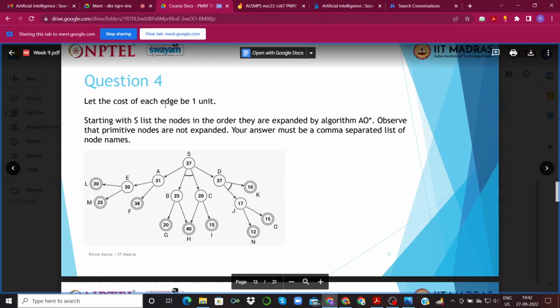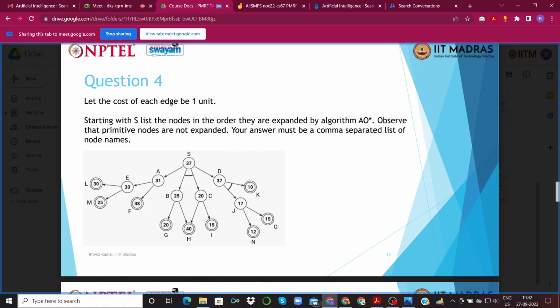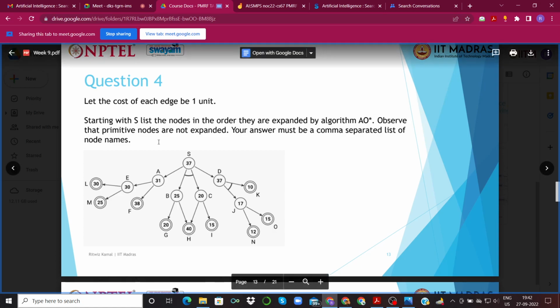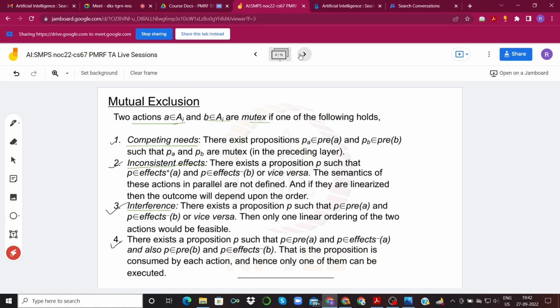So let us assume that the cost of each edge is 1 unit, and let us try to solve it. The question asks us, starting with the S node, to list the nodes in the order in which they were expanded by the AO star algorithm. So let's have a look at what happens over there.